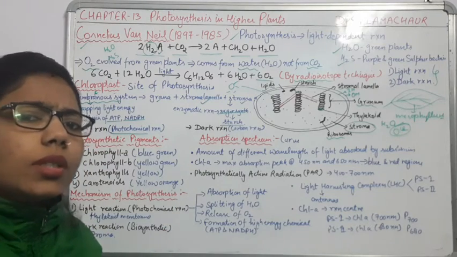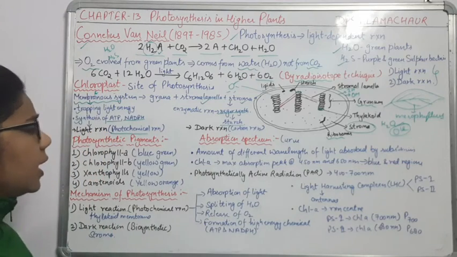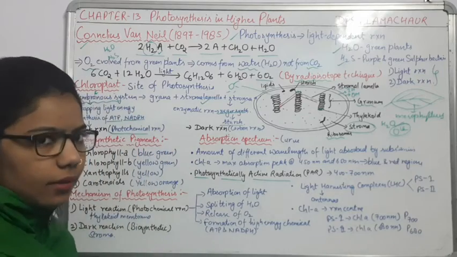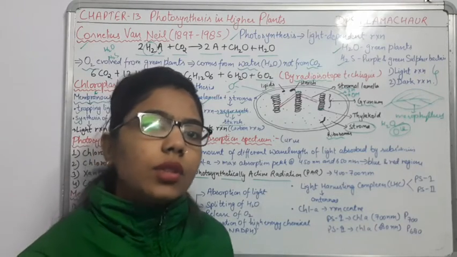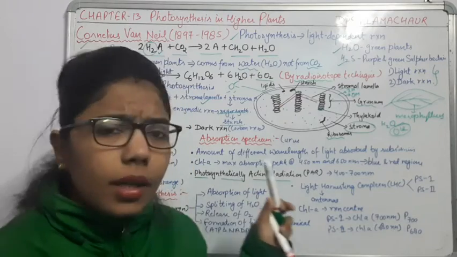Now comes some important points related to it, like photosynthetically active radiation. What does it mean? As I have said, photosynthesis is a light dependent reaction, so it needs some light.